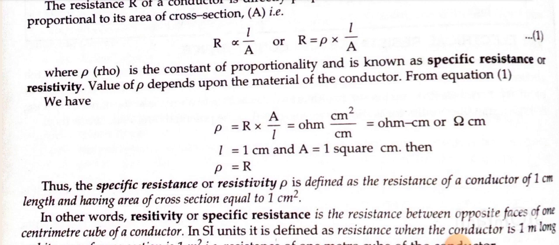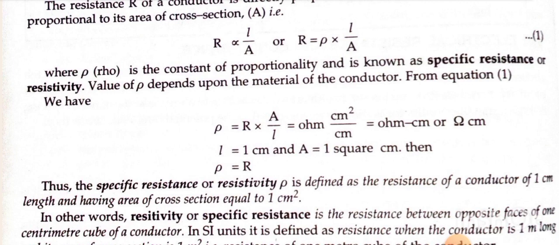If L is equal to 1 centimeter and A is equal to 1 square centimeter, then rho is equal to R. Thus, the specific resistance or resistivity rho is defined as the resistance of a conductor of 1 centimeter length and having area of cross section equal to 1 centimeter square. In other words, resistivity or specific resistance is the resistance between opposite faces of 1 centimeter cube of conductor.